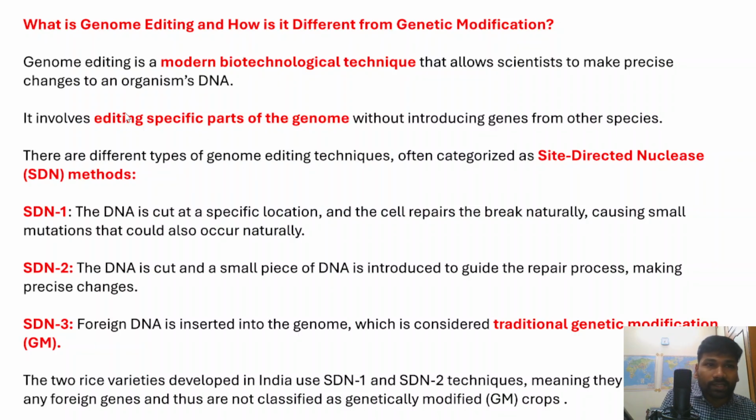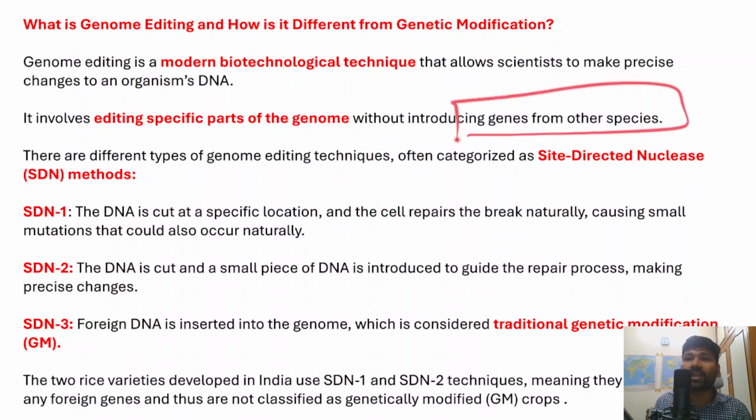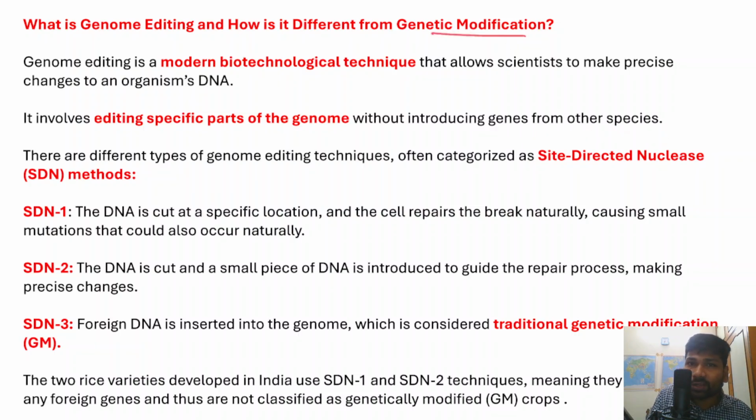And genome editing actually involves editing specific parts of the genome, right? So if you take the genome, there will be editing of specific parts within the genome, and there will be no introduction of any foreign DNA or genes from a foreign species. But with respect to genetic modification, certain genes from other species will be introduced into the genetic makeup, and that is the basic difference.